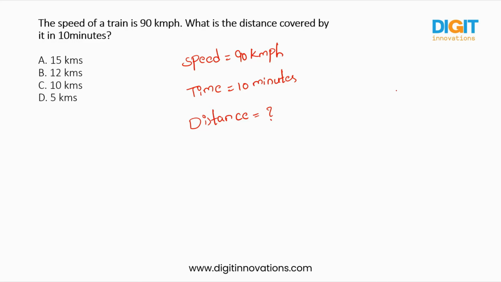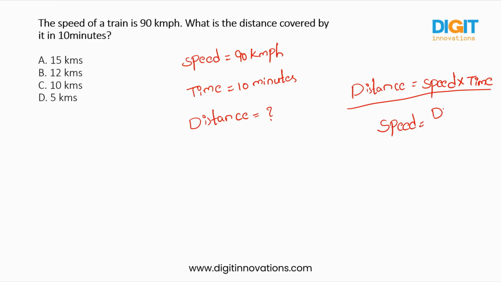So now we are going to use the fundamental formula of distance, which is speed into time. This is the formula we are going to use right now. And if they are asking us to find the speed, we just write it as speed equal to distance by time. This time will go to this side. Here it is multiplying; if we go to this side, it will divide. So if they ask time, then it will be distance by speed.